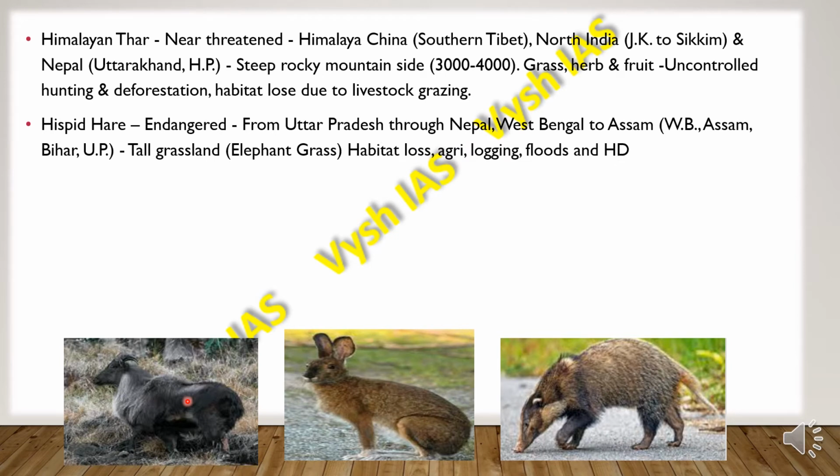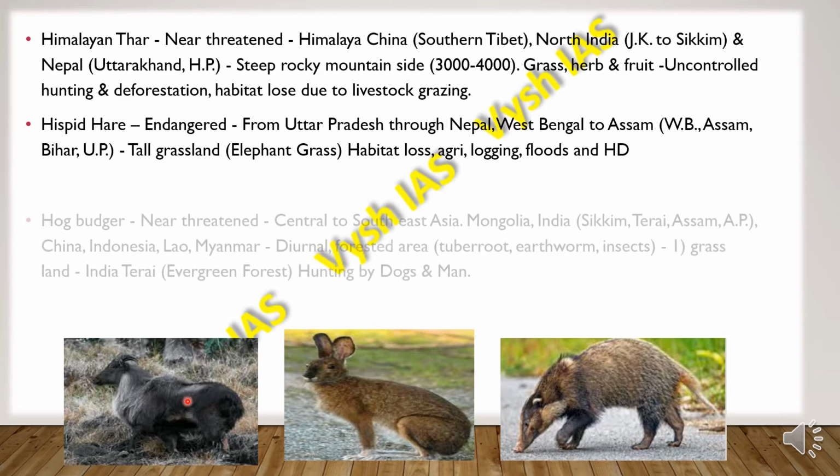So from Uttar Pradesh through Nepal, then West Bengal to Assam, Bihar and Uttar Pradesh, wherever we see tall grasslands like elephant grass, we find these hispid hares, and they mainly face habitat loss because of the agricultural settlements, then logging, floods, and also habitat destruction.